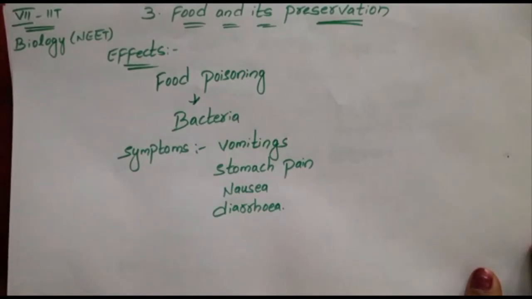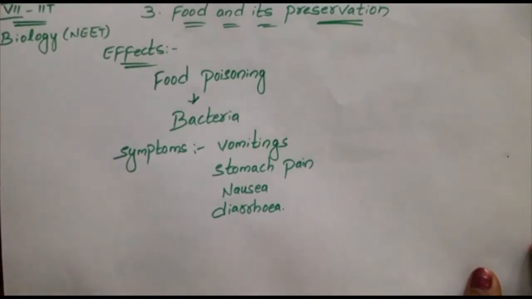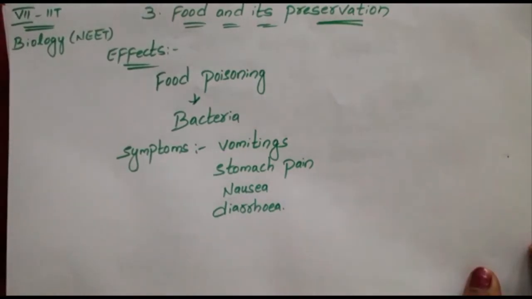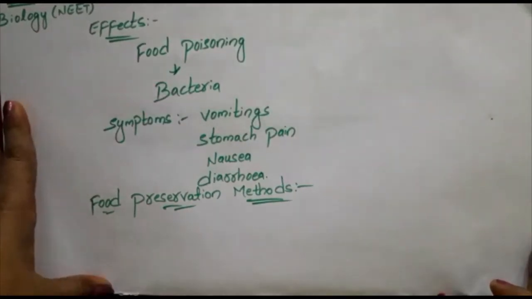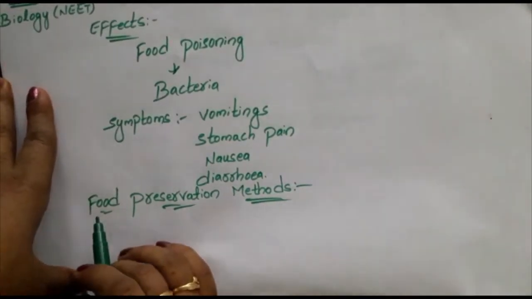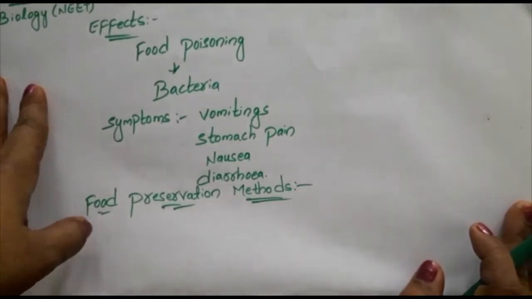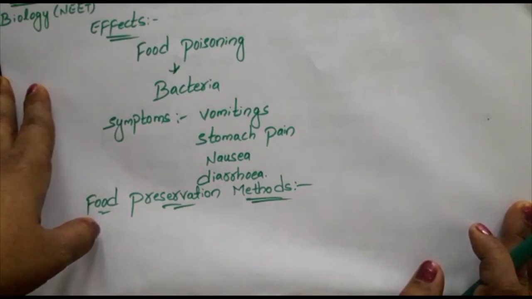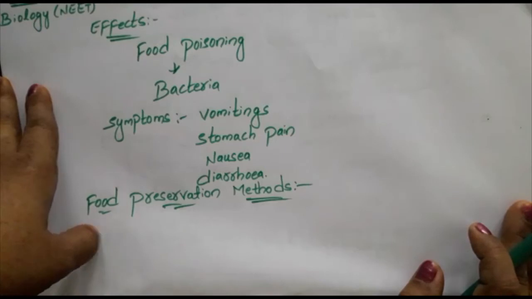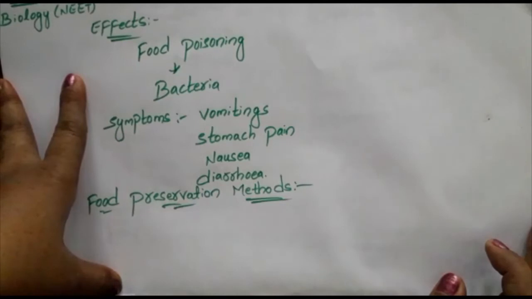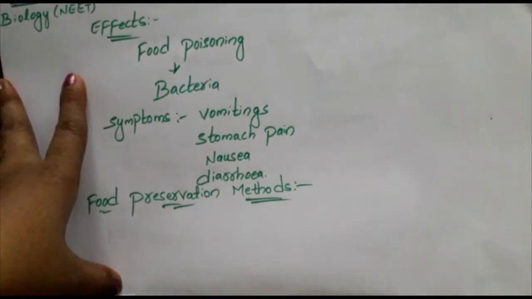So it affects our health severely. So what do we have to do? We have to follow food preservation methods. Food preservation is a process of preventing spoilage. It is a prevention from the spoilage of food, right?